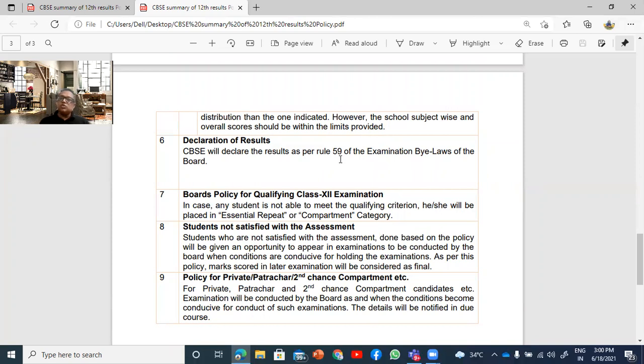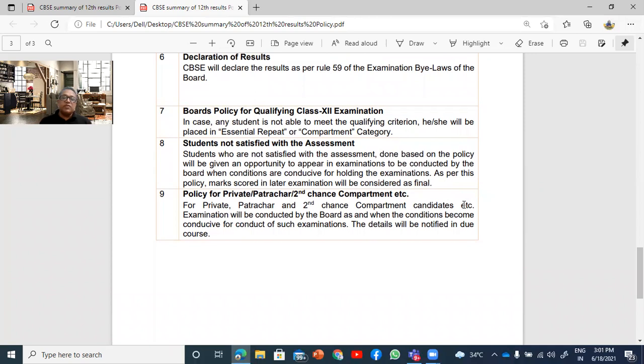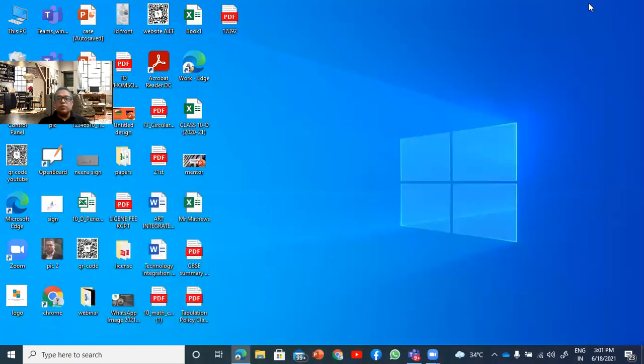And if a student is not happy with this formulation of the result, then they have a choice of giving this examination later, whenever the environment is conducive, so those dates are not yet declared. Same goes for the private candidates, the compartment and private candidates. All these candidates will have to wait, because right now they cannot be awarded any marks. They will have to wait till the announcement of the compartment comes, probably August, September. Even the government cannot predict what is going to happen in future, right?